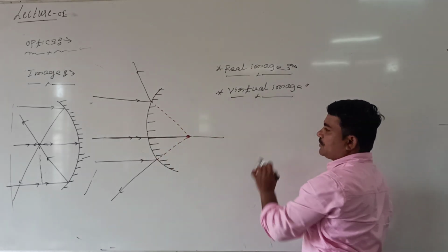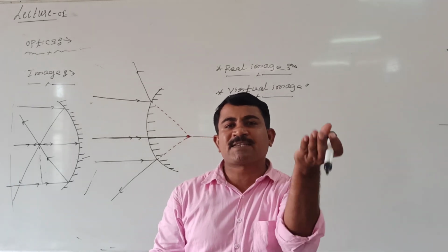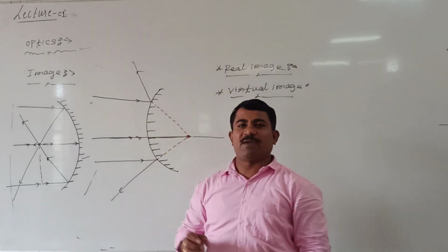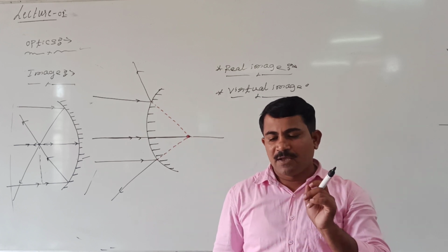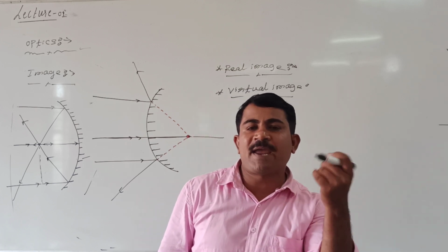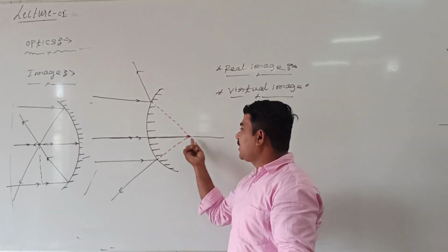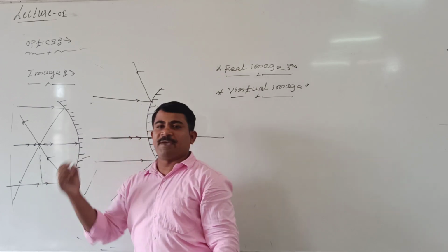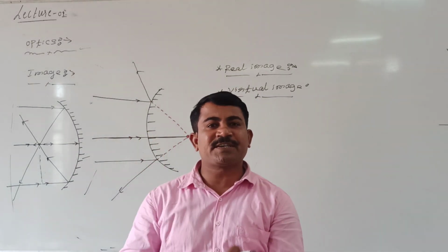What is virtual image? The image which appears behind the mirror, that we call virtual image, and the image which appears in front of the mirror, that we call real image.